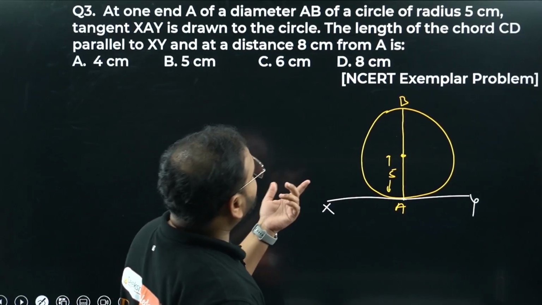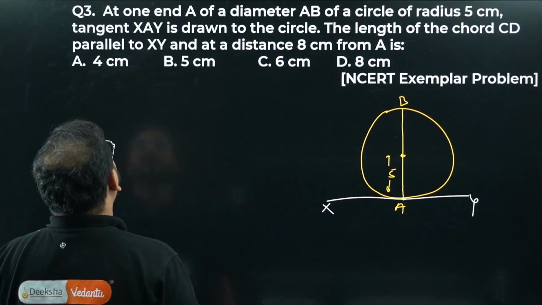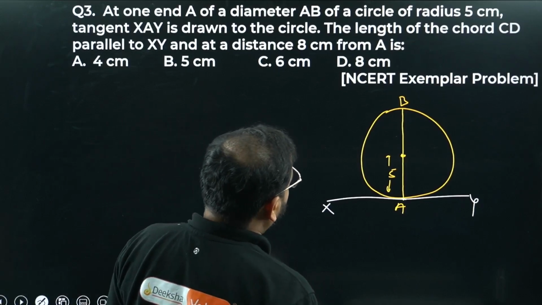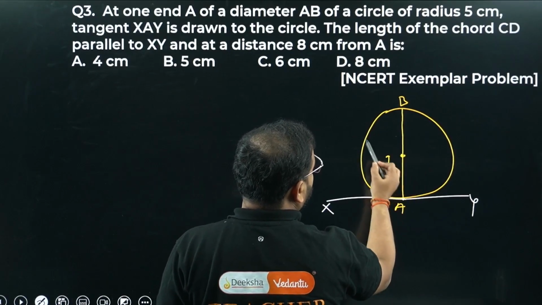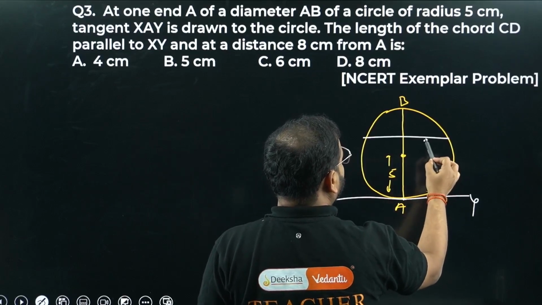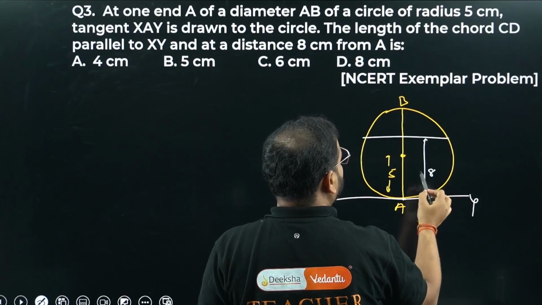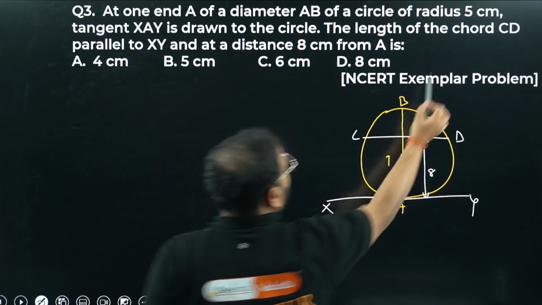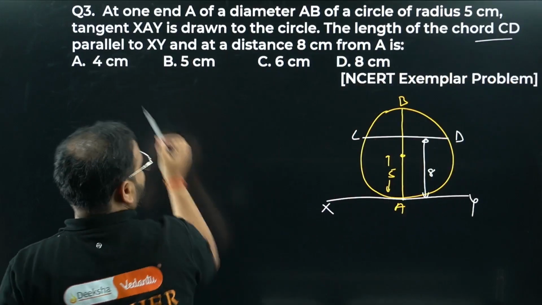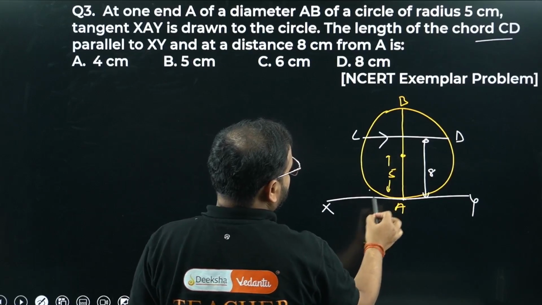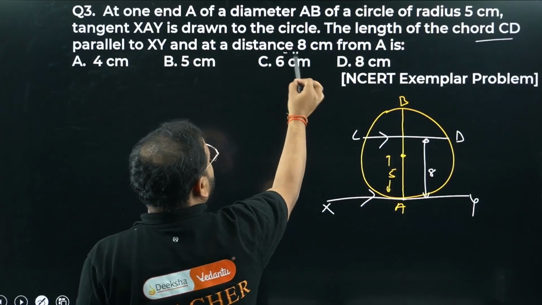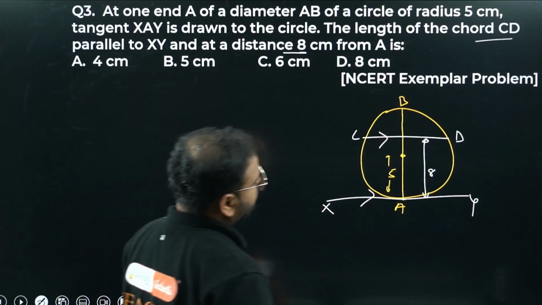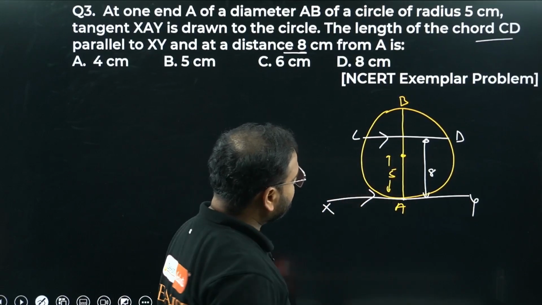Find the length of the chord CD, which is parallel to XY and at a distance of 8 centimeter from A. Means from here somewhere 8 you have to take like this. This is 8 centimeters. This is CD, a chord CD parallel to XY, at a distance of 8 from the point A. They're asking us the length CD.